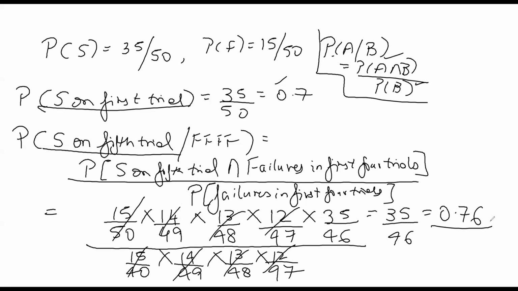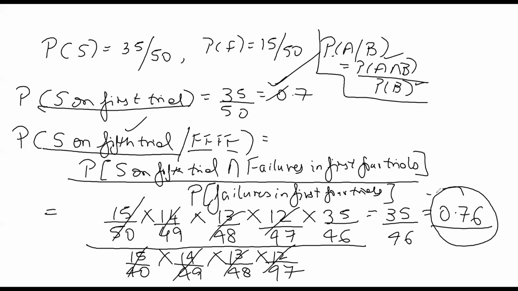For this to be a binomial experiment, this number should have come out to be 0.7. That means it is not a binomial experiment because it is not meeting the condition of independent trials. Now guys, had the trials been independent, you should have got 0.7 throughout. But the moment I do conditional probability, the moment I make the 5th trial dependent on the first 4 trials, I am not getting 0.7.